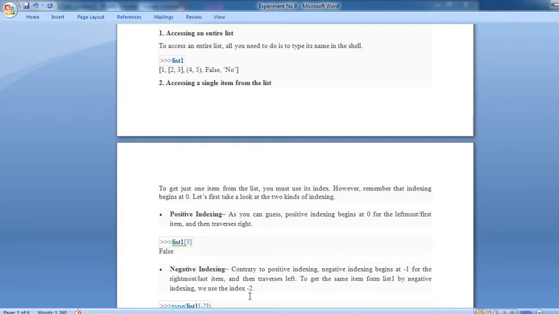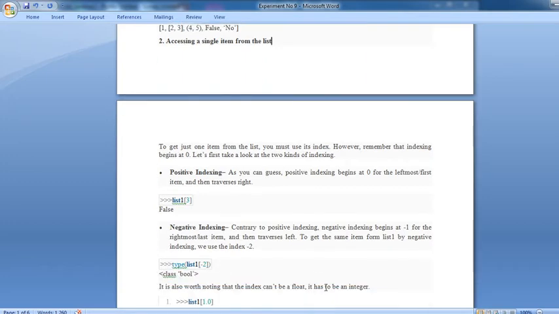Negative indexing. What is negative indexing? In contrast to positive indexing, negative indexing begins at -1 for the rightmost last atom and then travels left. To get the same atom from list1 by negative indexing, we use the index -2. That displays the class of the particular boolean. That means -1, -2: positive index starts from 0, and negative index starts from your rightmost last atom. Whatever your last atom is, start from that right side and traverse to the left side.